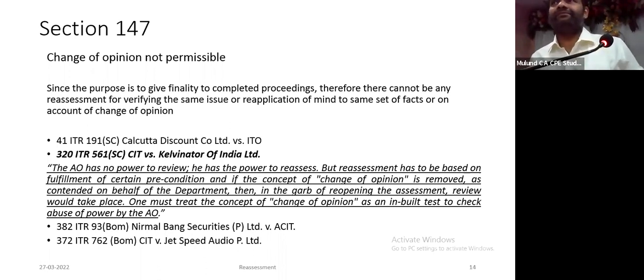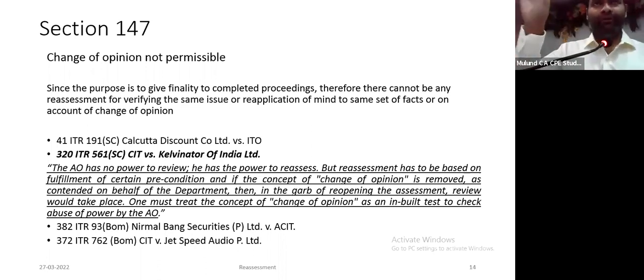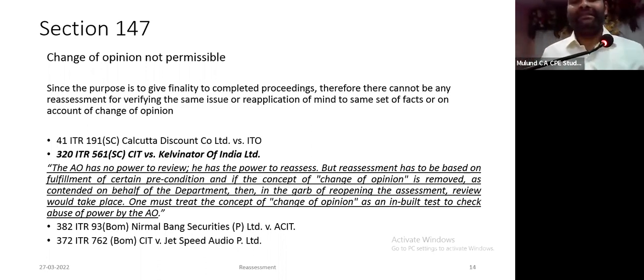Change of opinion. Supreme Court, very important finding in Kelvinator. AO has no power to review. He has power to reassess. But a reassessment has to be based on fulfillment of certain preconditions. And if the concept of change of opinion is removed as contended by the department, then in the garb of reopening the assessment, review would take place. One must treat the concept of change of opinion as an inbuilt test to check abuse of power by the AO.